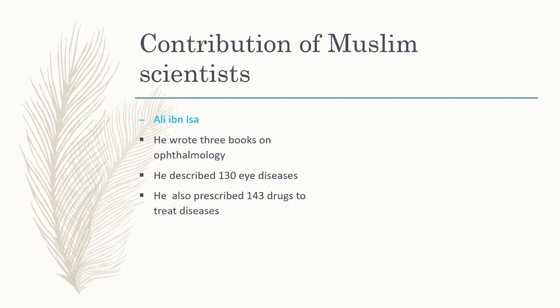So dear students, Ali ibn Isa was a famous Arab scientist. He wrote 3 books on ophthalmology, which is the study of diseases and surgery of eyes. He described 130 eye diseases and also prescribed 143 drugs to treat these diseases.